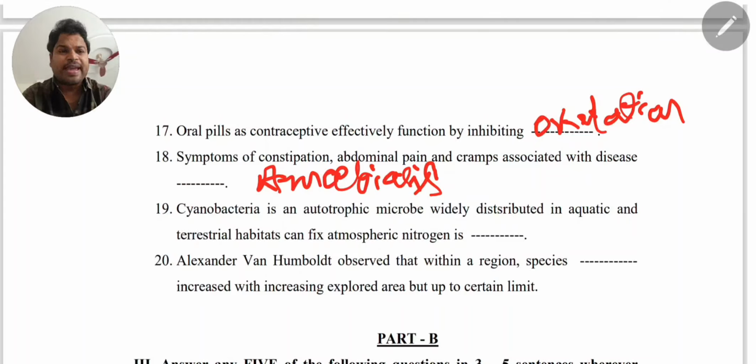19th. Cyanobacteria is an autotrophic microbe widely distributed in aquatic and terrestrial habitats, which can fix atmospheric nitrogen. Cyanobacteria, Nostoc, Anabaena. These, Nostoc mainly, fix atmospheric nitrogen, you know very well. 20th. Alexander von Humboldt observed that within a region, species dash increased with increasing explored area, but up to a certain limit. The answer is richness.